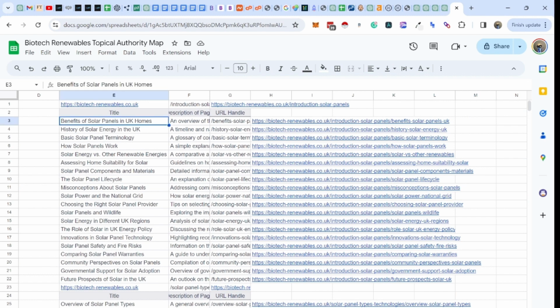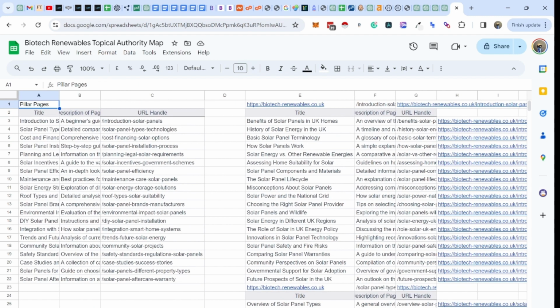So what that looks like is, the pillar page is introduction to solar panels, and we'll get ChatGPT to go away and write us a long form article that covers these 20 sections. We'll make that article a kind of summary, with 20 headers in it, which will be all of these or variations of these.